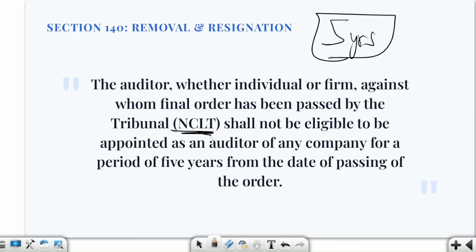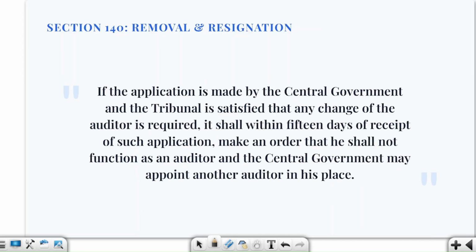Here we are saying that the auditor, whether an individual or a firm, against whom this final order has been passed by the tribunal or NCLT, is not eligible to be appointed as an auditor of any company for how many years? 5 years. From which date? From the date the tribunal has passed the order. Okay, this is also very important. I hope you have understood and it is clear to you.